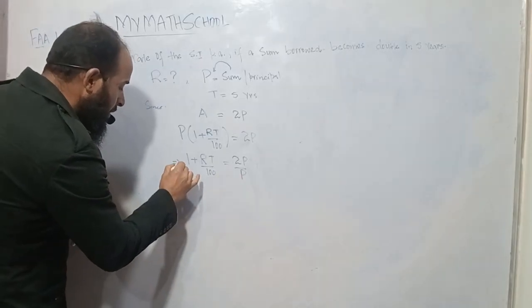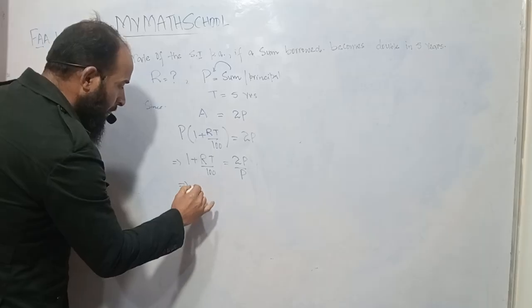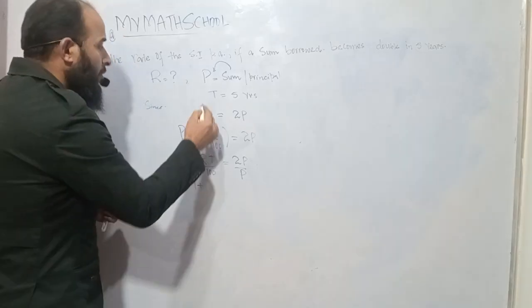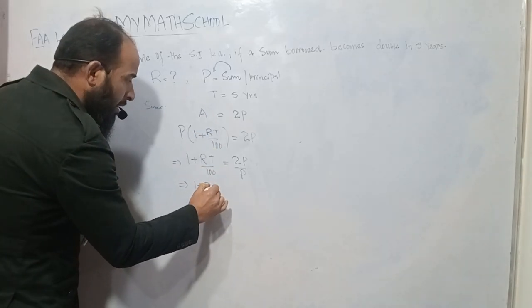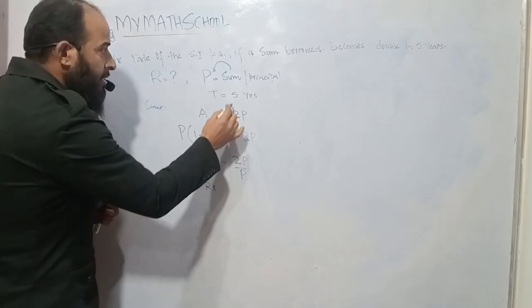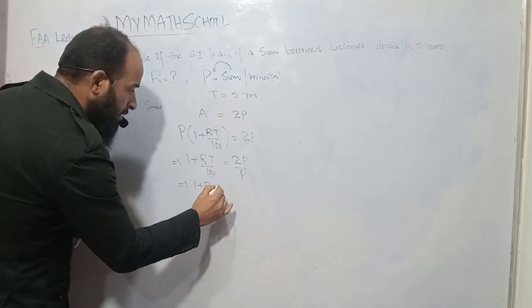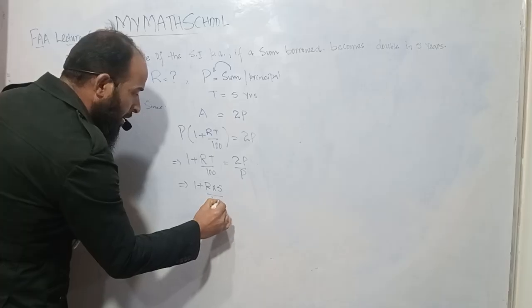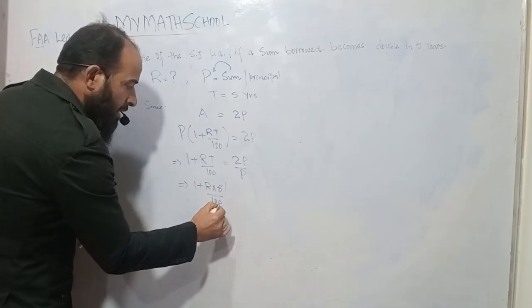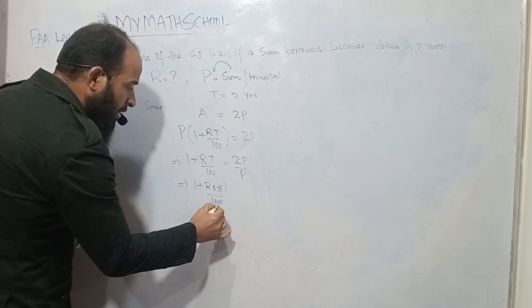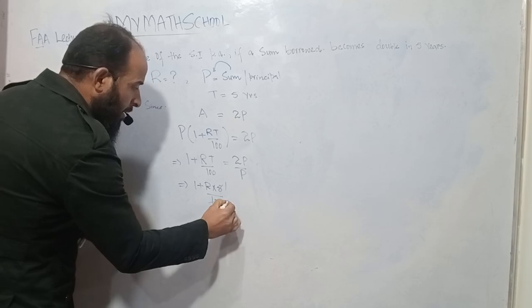Let's substitute the values. What is R? We have to find the rate, and T is 5 years, divided by 100. Let's cancel out the factors: 5 into R over 100 is R upon 20.